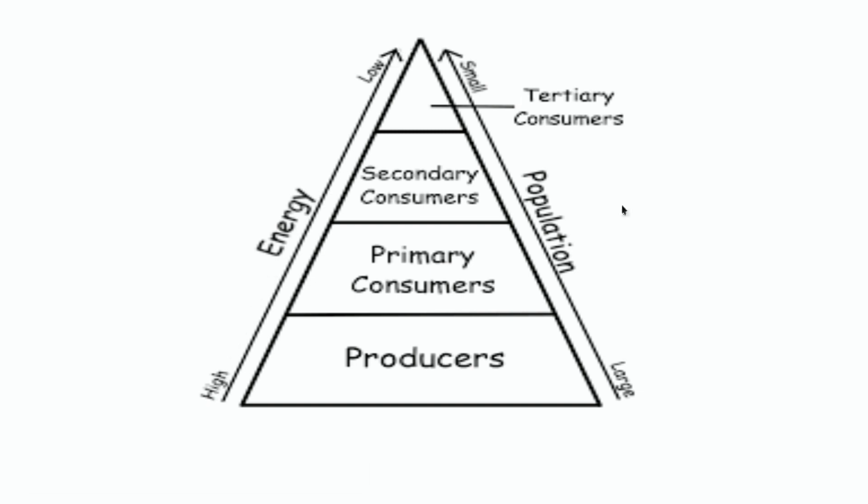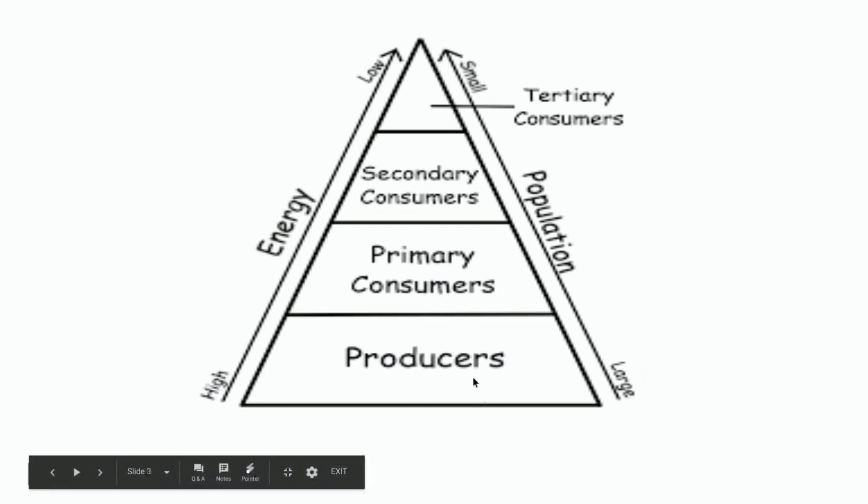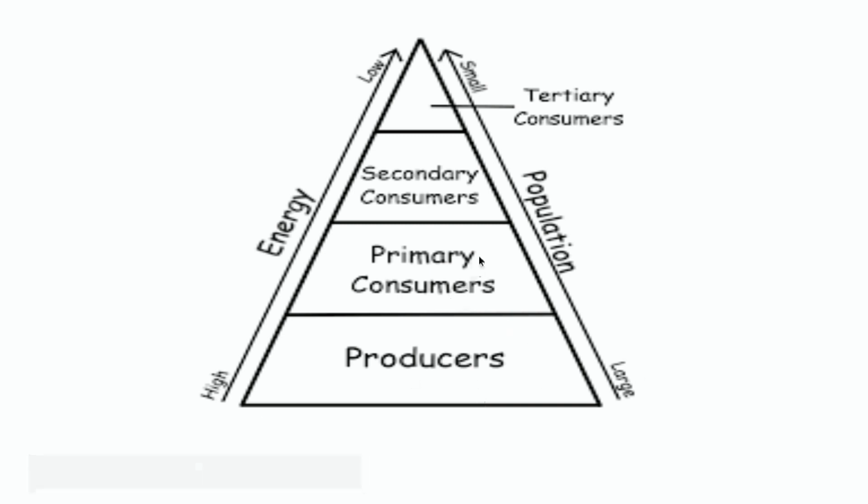Also, we need to see that with an energy pyramid, it's not just showing us the amount of energy, but it's also showing you how many organisms within an environment you want in each of these categories. So your largest category you want in an environment are your producers, followed by primary consumers, followed by secondary consumers. And the smallest group you want is your tertiary consumers, because each of these levels receives energy from the level below it.